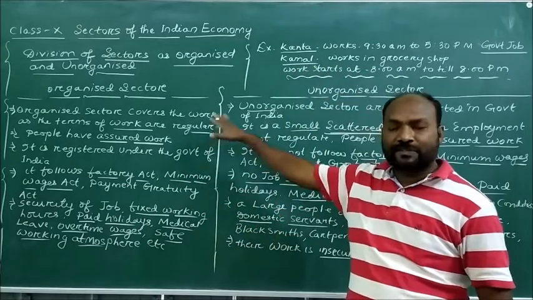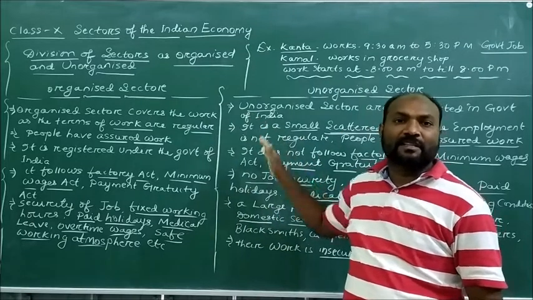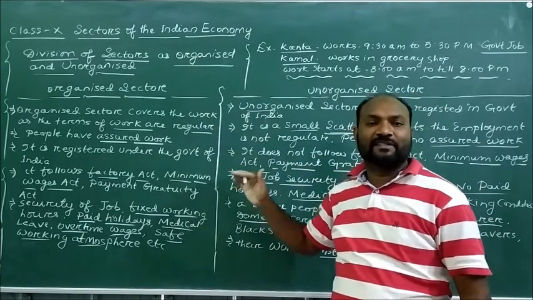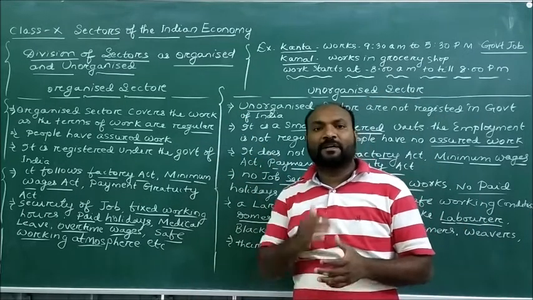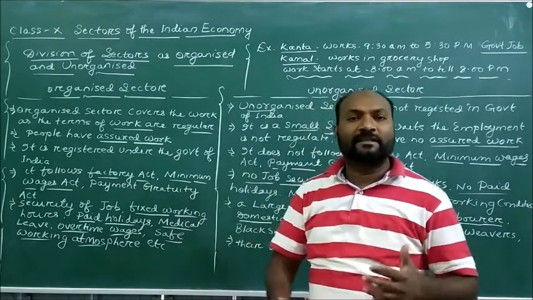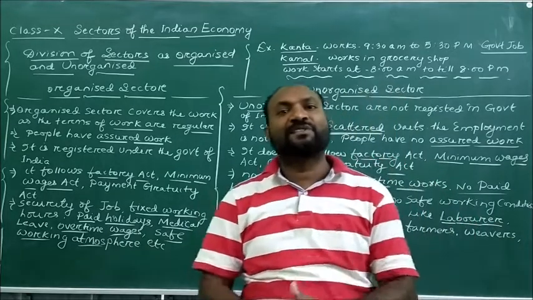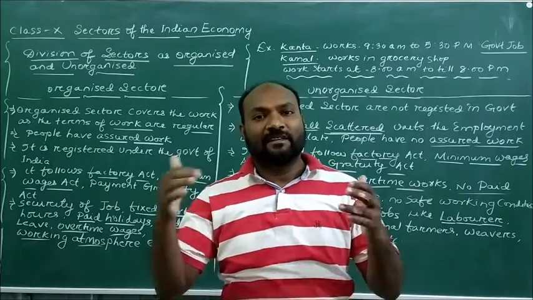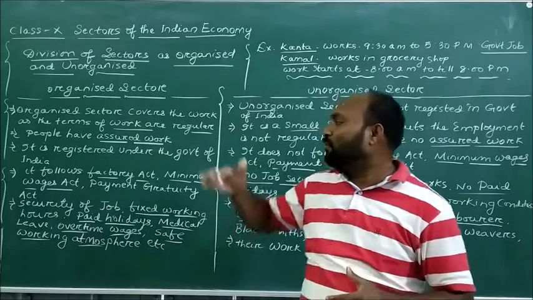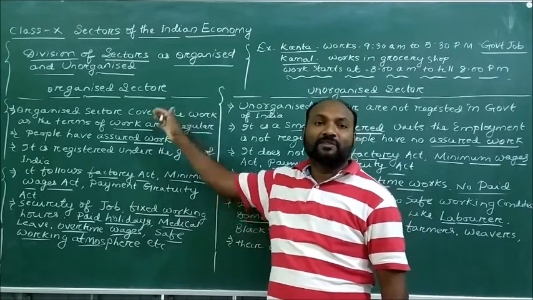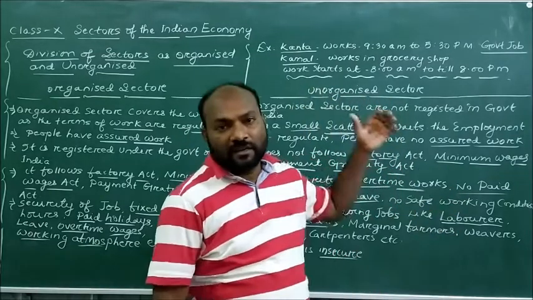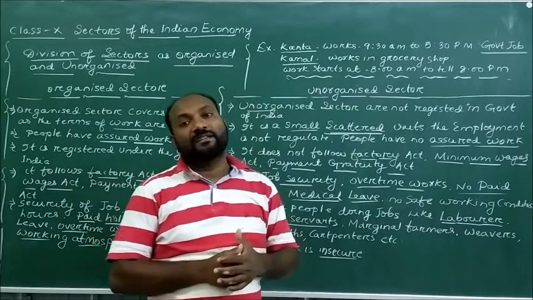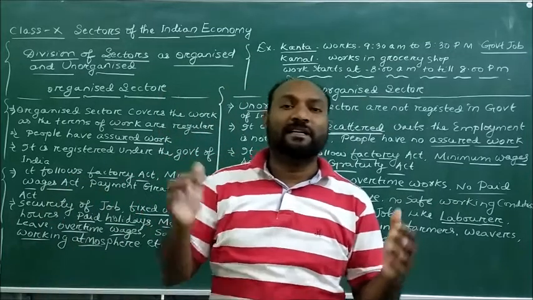Due to these differences, the organized sector is considered to be the best sector. Why? Because it provides better working conditions to individuals, and those working in it enjoy their life. But workers in unorganized sectors have an insecure life.